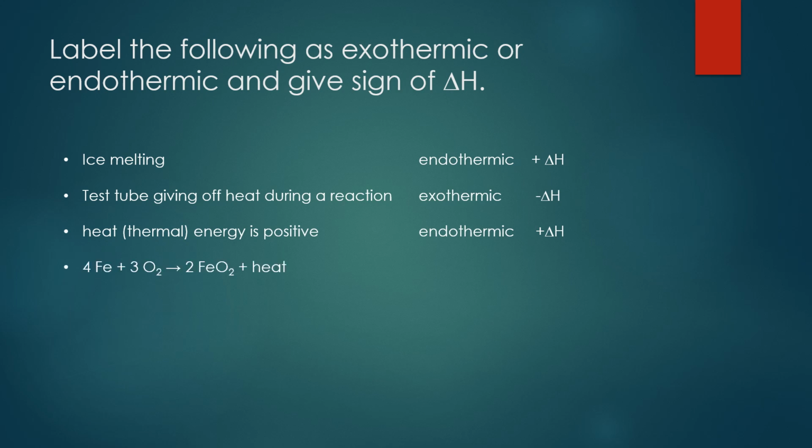Now, based off of this reaction equation, figure out if it's endothermic or exothermic. So the deciding factor here is going to be that heat is one of the products. So remember, when heat is one of the products, that is indicative of an exothermic reaction, and exothermic reactions are going to have a negative delta H value.